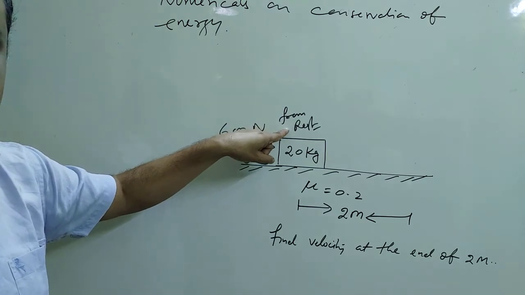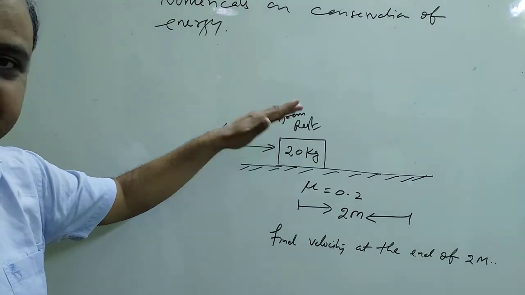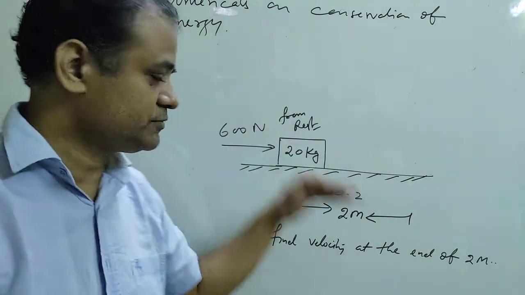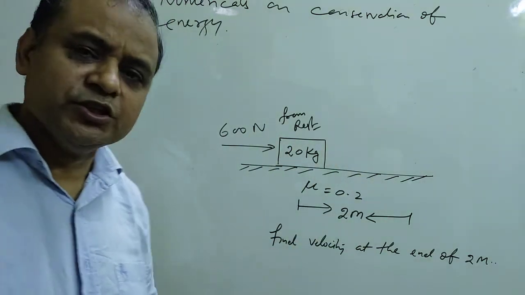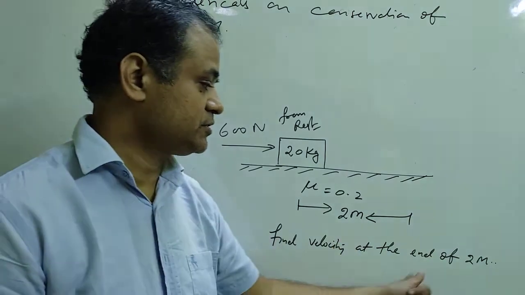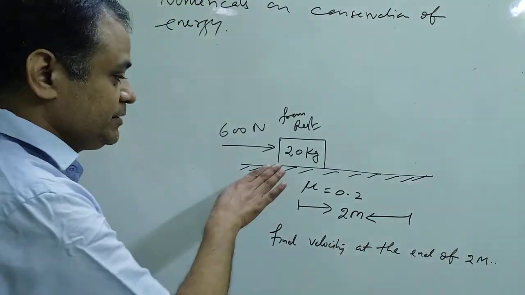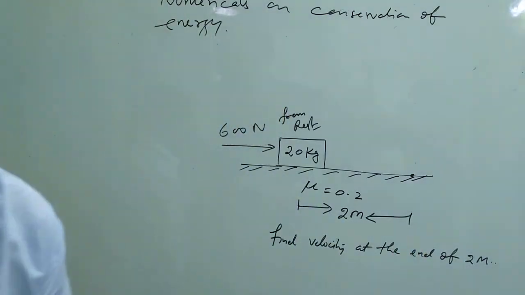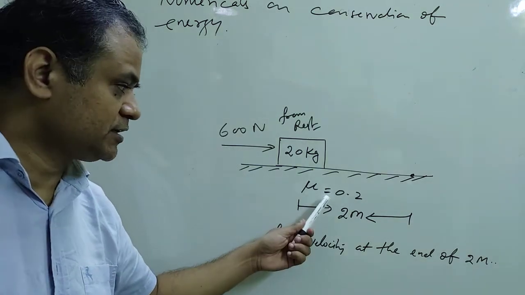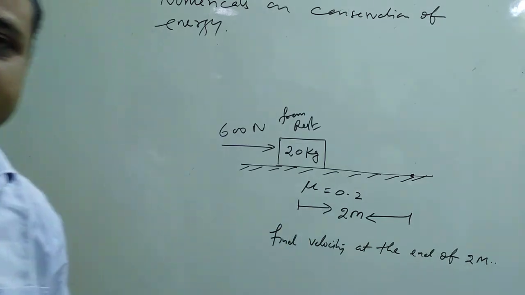The initial position of the object was 0, that means it was at rest. You are applying a force of 60 Newton. Now the block will start to move. You need to find what is the velocity at the end of 2 meters. That means when the block reaches this point, what should be the velocity? So the question is very important. In this question, other force 60 Newton, and the non-conservative force, that means friction force, is also acting.